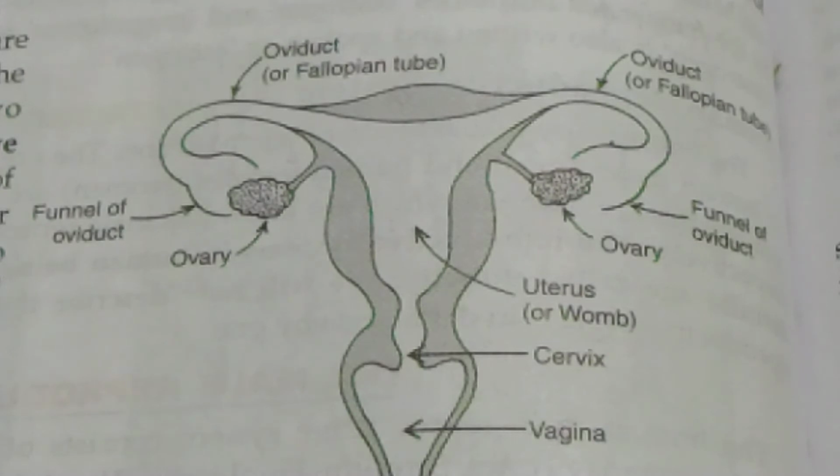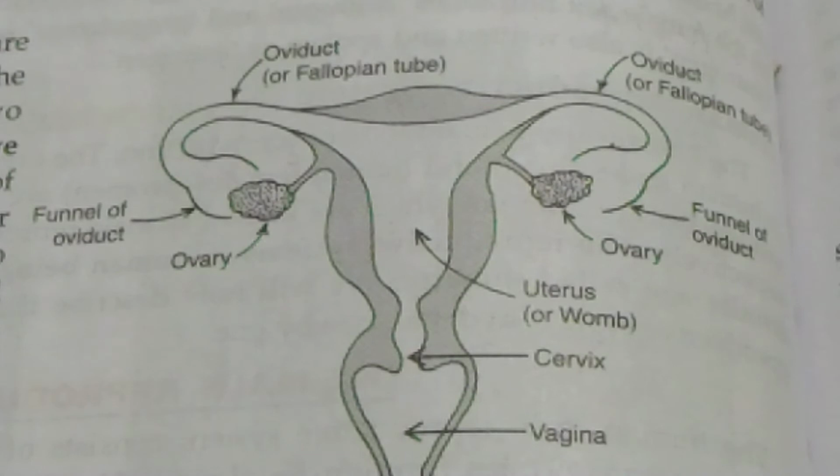Now the female reproductive system consists of the ovary, as you can see in the figure. There is a pair of ovaries. Then the fallopian tube, or we can say oviduct. Then the uterus, and the uterus is also known as womb. And the vagina. So these are the parts of the female reproductive system.